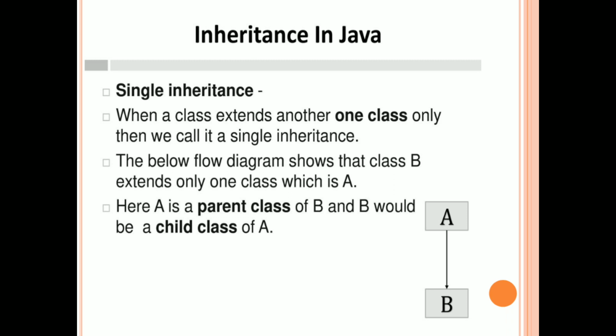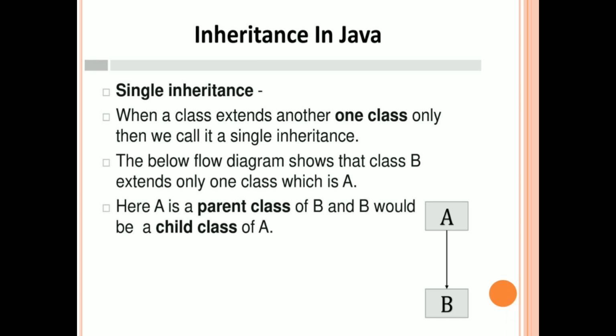Or in other words, single inheritance is a mechanism in which only one superclass and one subclass exist. If there exists a single superclass and a single subclass, then the mechanism of inheritance is called single inheritance. So we can observe the mechanism of single inheritance in the diagram given here.